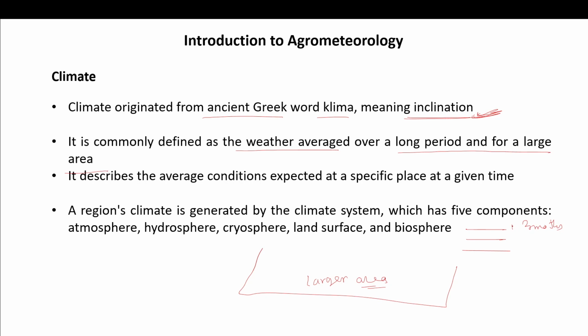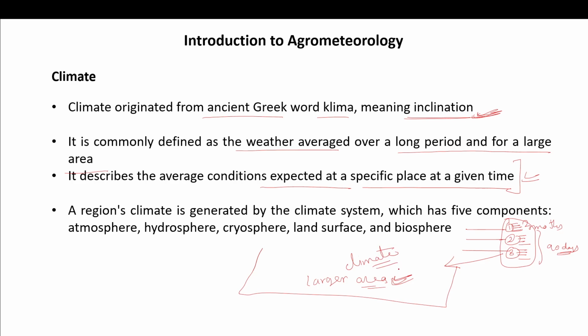We know this is for the first month, which means 30 days, the second month 30 days, and the third month the next 30 days, a total of 90 days of variable data. Okay, and we will take the average of this. So that average condition expected at a specific place at a given time, and for a larger area, that will be climate.